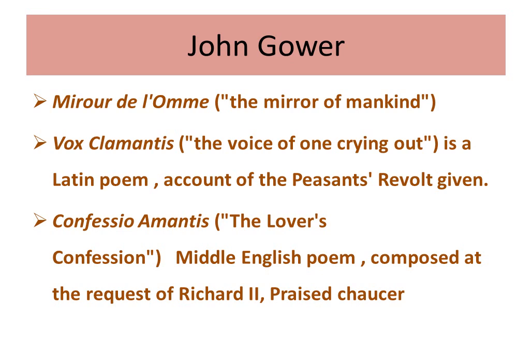Then we have John Gower, one of his contemporaries and a friend of Geoffrey Chaucer. He mentioned John Gower in his work Troilus and Criseyde. In parts, he devoted this work to John Gower. Mirour de l'Omme, the mirror, which means the mirror of mankind. This is the work he wrote in French. Another work is the Vox Clamantis. This is the work he wrote in Latin. It means the voice of one crying out. And this is the poem where we have the account of the peasant revolt. Right? He discussed the peasant revolt here.